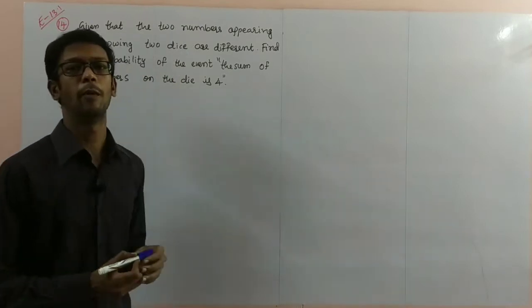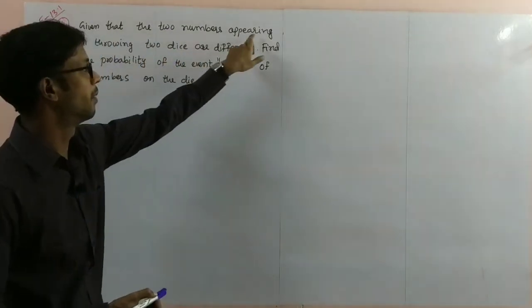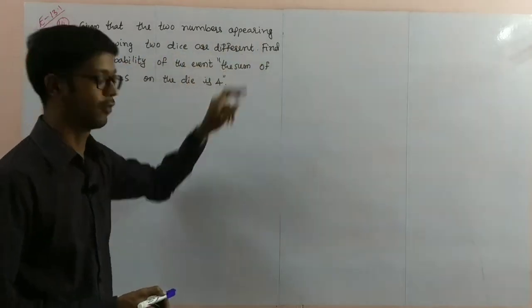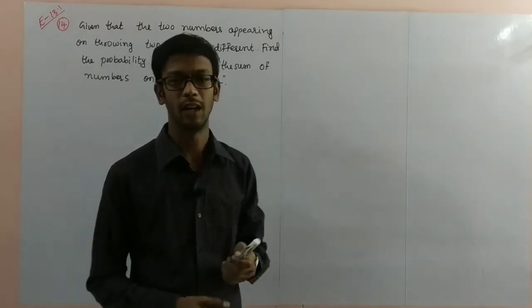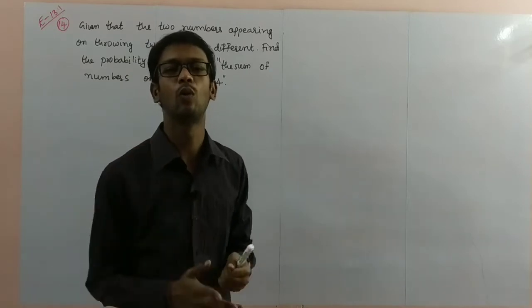Next, problem number 15. Given that the two numbers appearing on throwing two dice are different. Here the random experiment is throwing two dice.